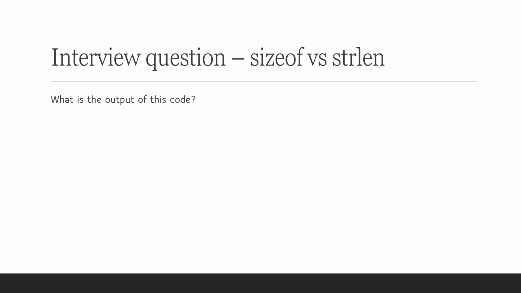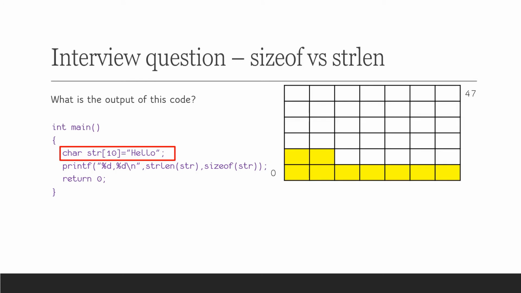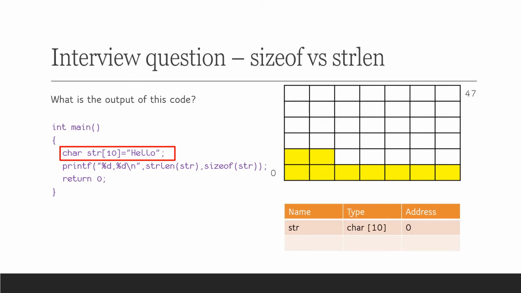Consider this program and tell me what is the output of this code. The first line of the program creates a 10-byte character array and stores the string hello in it. 10 bytes of memory are allocated. A symbol table entry is created for the variable str and the string is stored in the memory location.